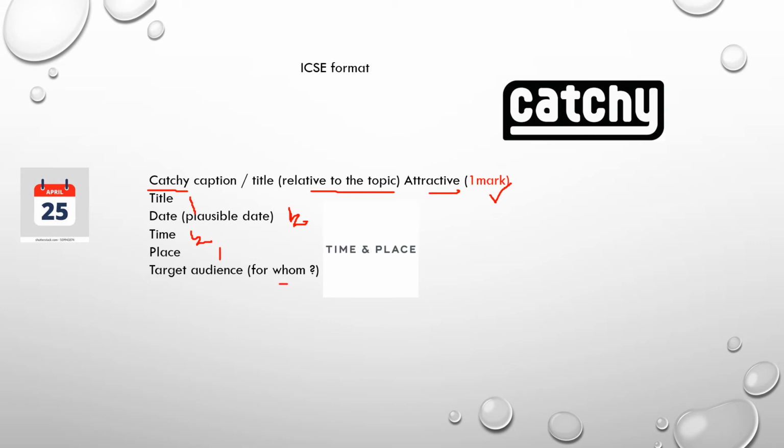Target audience means for whom are you writing this notice. Now I am making this video for class 9-10 students. Like that, if the competition is for class 9-10 students, write all the interested students from class 9 and 10 may take part. So you have to give the target for whom it is. That will give you 1 mark. So this is how the marking scheme is.